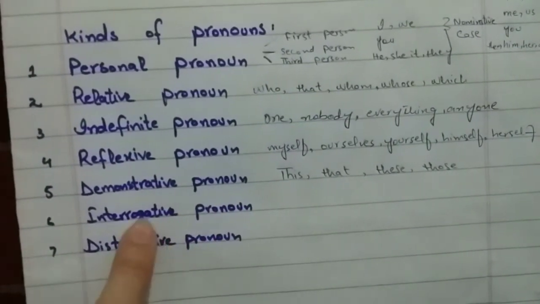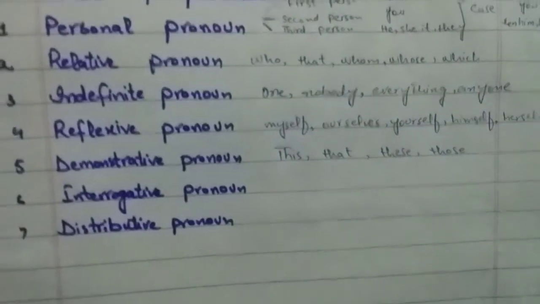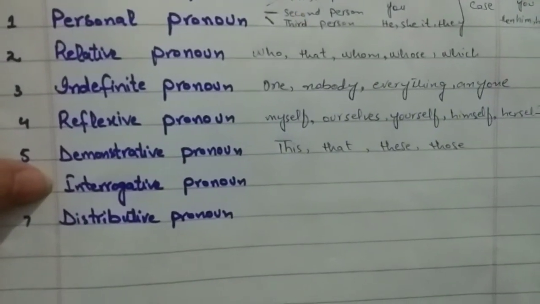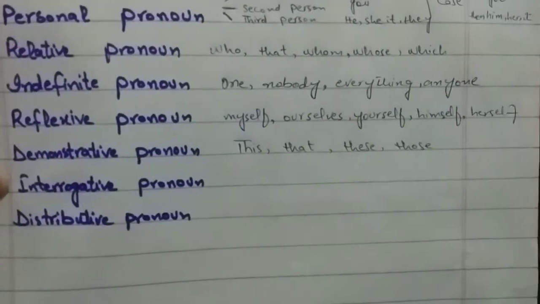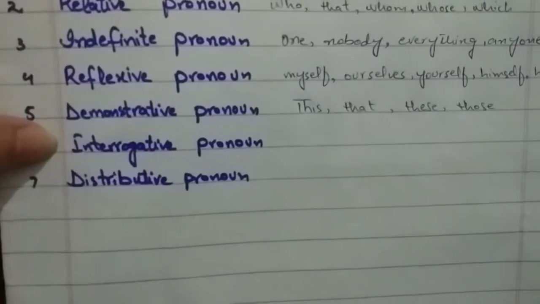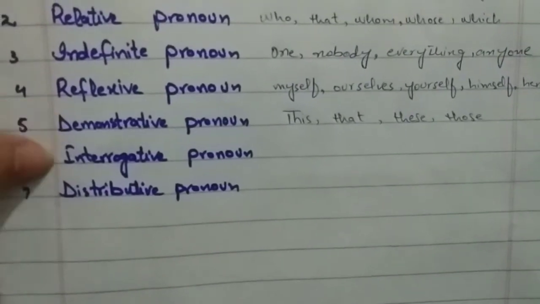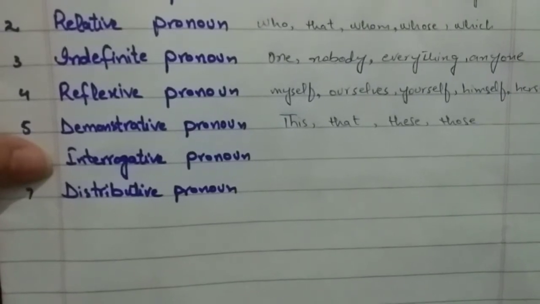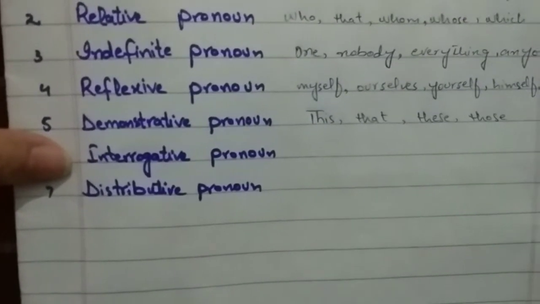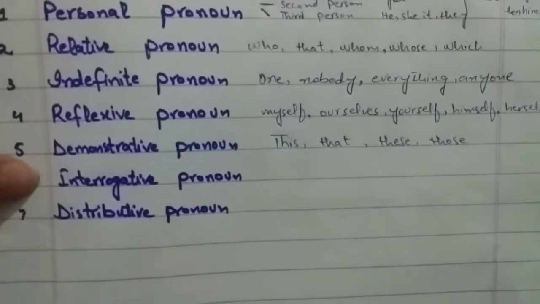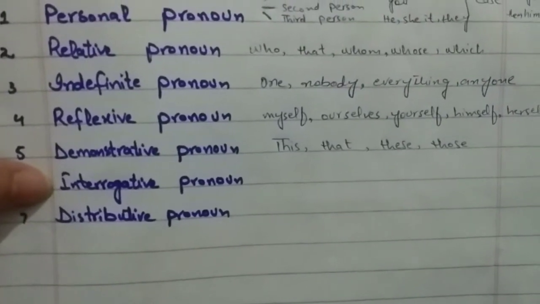Let's move towards the interrogative pronoun. As it is clear from the word, interrogative means question mark. So, interrogative pronouns are used to ask questions, and they are who, whom, whose, which, what. For example, who was on the phone? Who is the person who designs your clothes? These are the examples of interrogative pronoun.